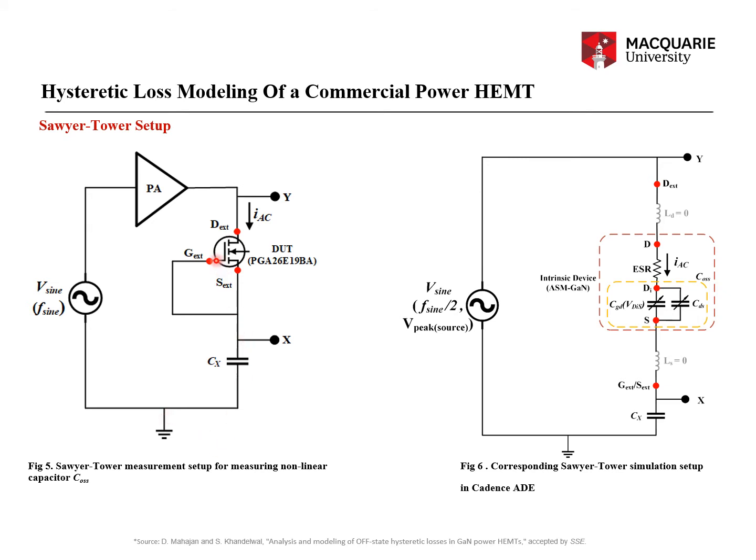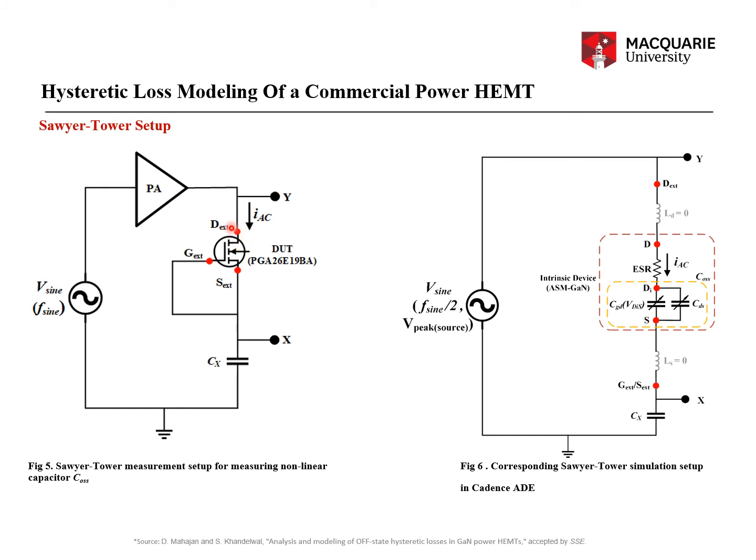Now, if you see the gate and source of the external of this transistor, which is an enhancement mode transistor with a threshold voltage of approximately 1.8 volt. So this PGA26E BA family itself has a threshold voltage of around 1.8 volt. So if I short its gate and source terminals, VGS will always be 0 volt, and hence this transistor is always in the off state.